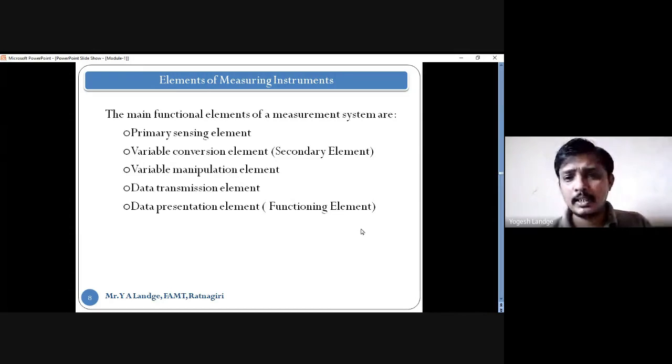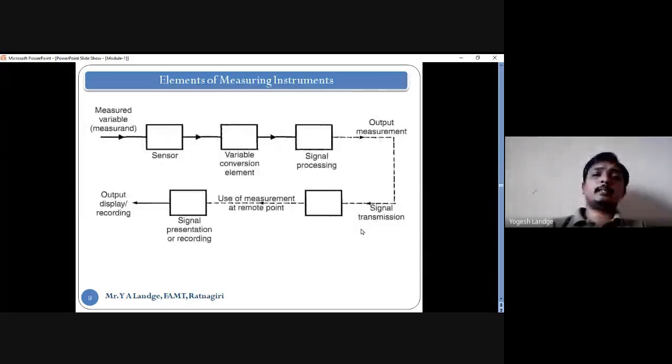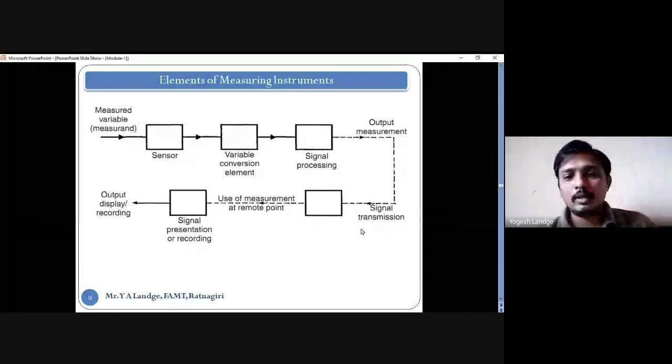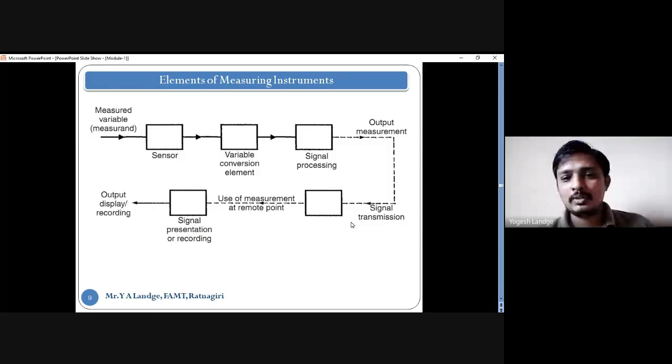Now look at the next picture. This is the block diagram. It shows the sensor, the variable conversion element, the signal processing unit, then the output measurement, and it is transmitted along the line, shown by the dotted line. This is called signal transmission. Then from the signal transmission it goes to signal presentation and recording, where you use the measurement at a remote point, and then you get a display output.